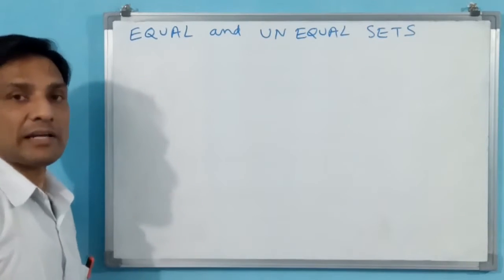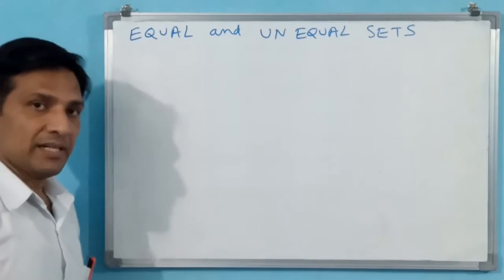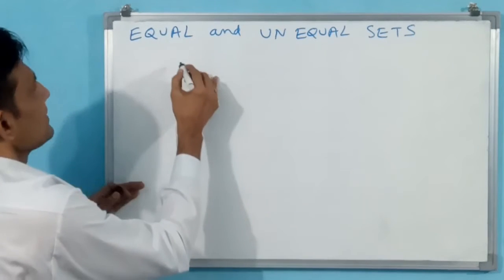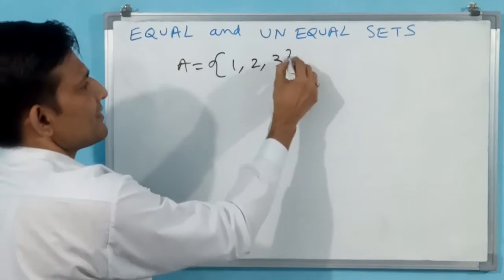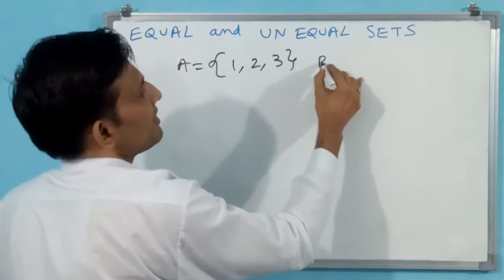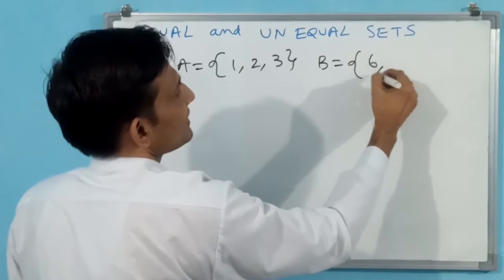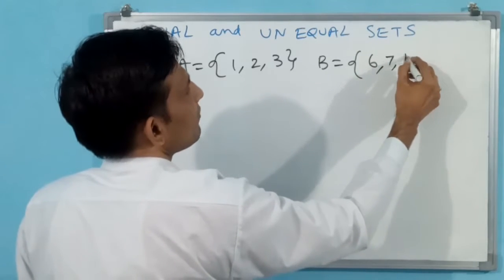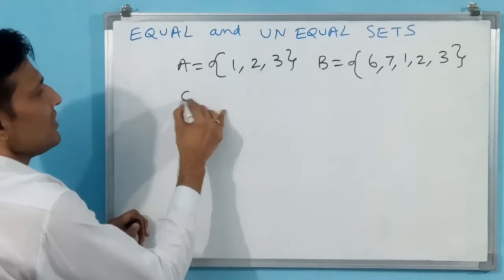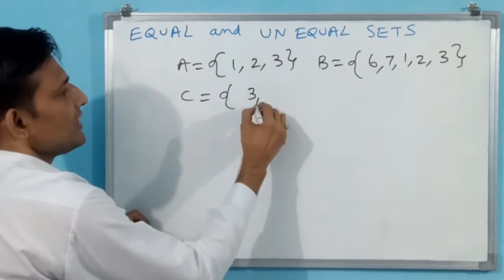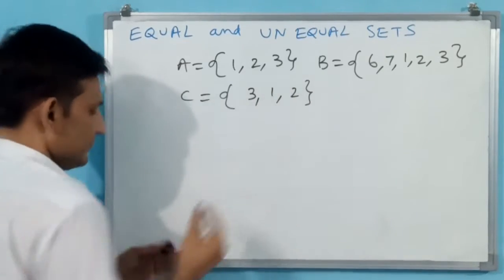What are equal sets? What are unequal sets? Let us write A is equal to {1, 2, 3}. B is equal to {6, 7, 1, 2, 3}. C is equal to {3, 1, 2}.